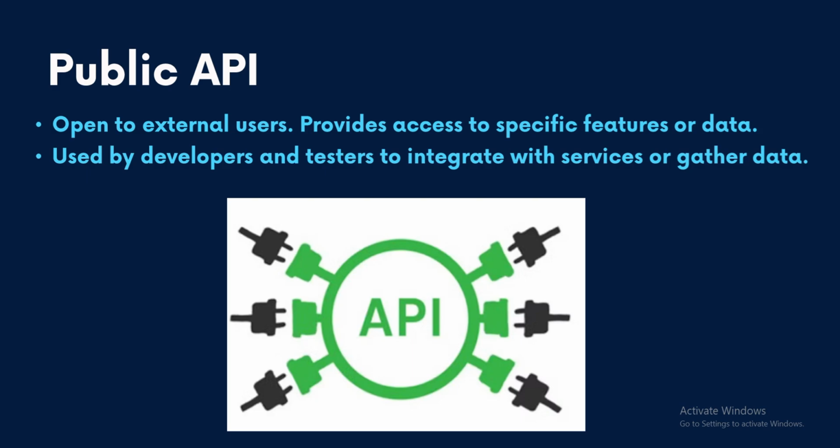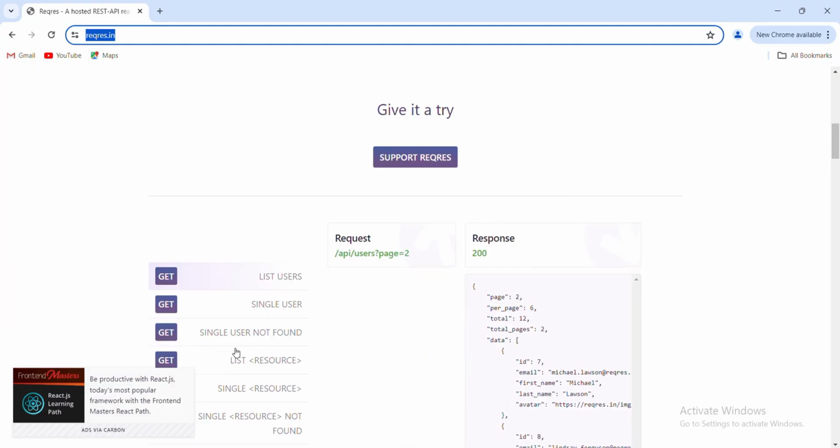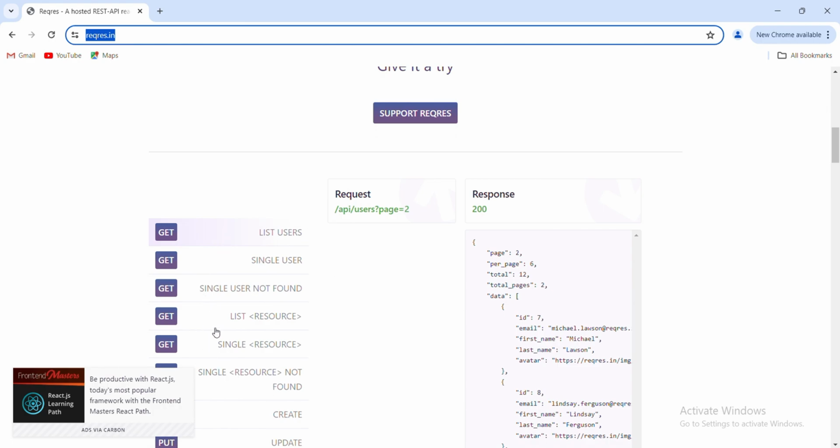As you know, public APIs are accessible to everyone, so let's open one of the websites which allow you to use the public APIs. You can see this is the website which has some APIs listed here that anyone can access. So I'll quickly try to use one of the APIs that they have and see whether I get the response or not.